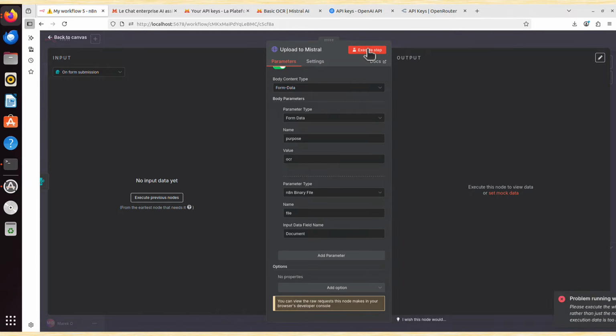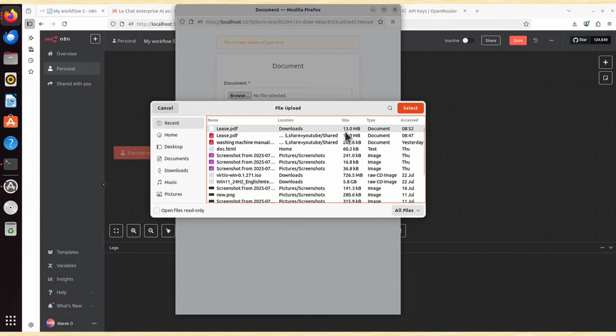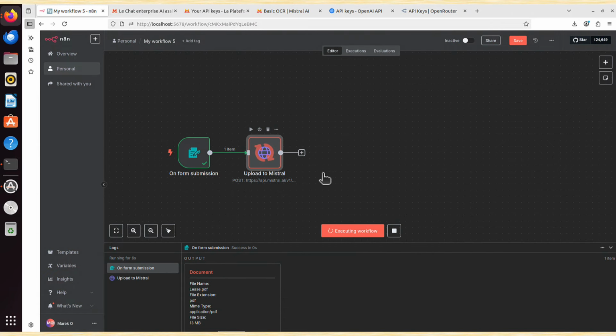If I execute the step, oh okay, it asks me to run the whole workflow. That's fine. I will go back. Let's run this workflow. I will browse. I will choose my document, select, submit, and let's see what happens. 2 things can actually happen. It can work or cannot, because I will tell you, alright, workflow executed successfully.